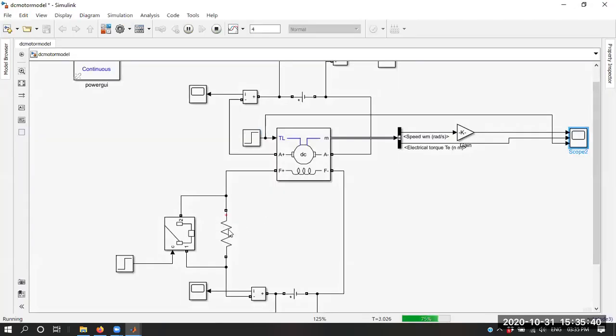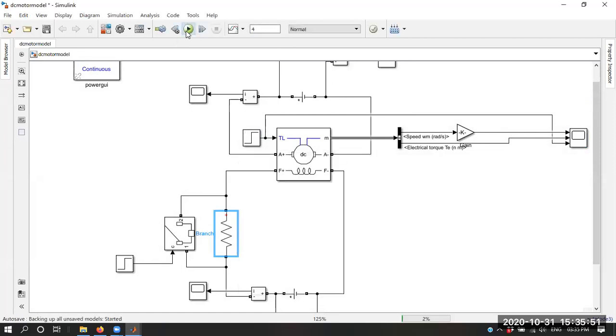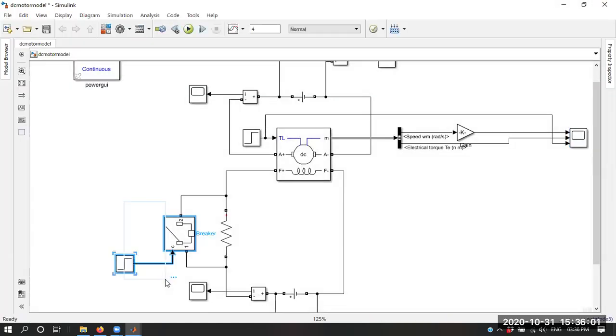Let's increase the resistance first of all, and let's check whether it will affect it or not. Instead of 10, let's go for 50. So there will be more reduction in current, and we'll get more increment in the speed. Let me delete this, and let's check it.